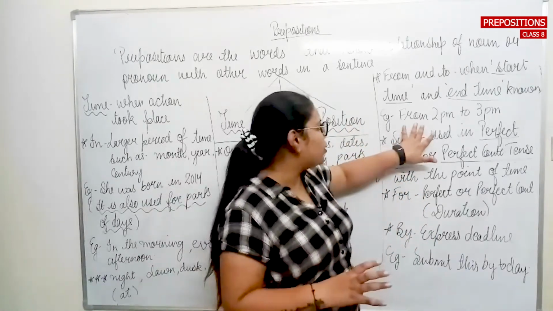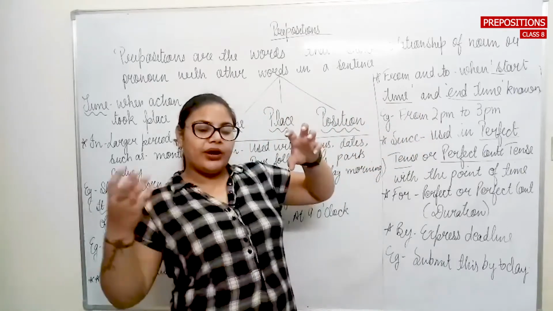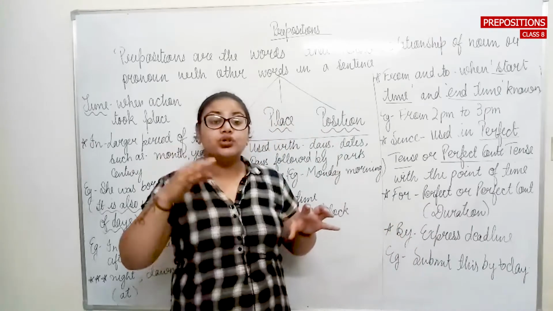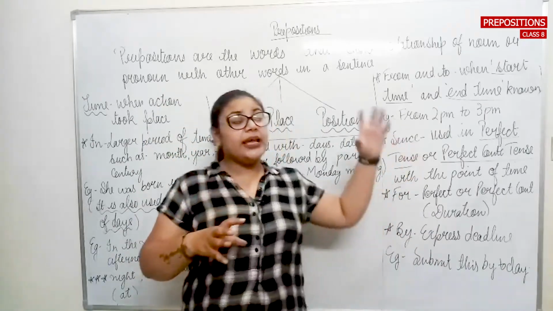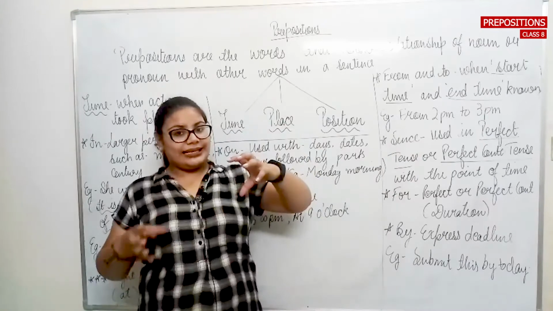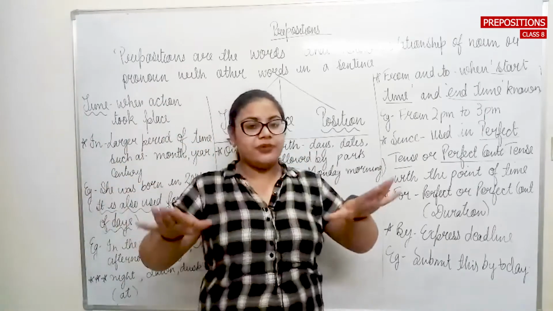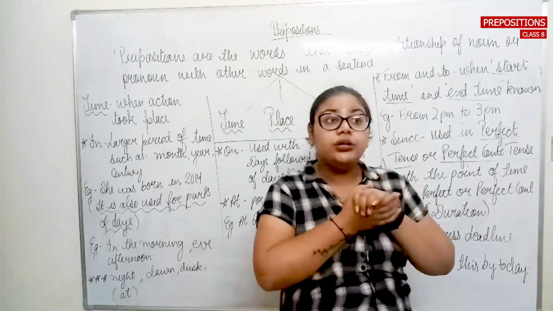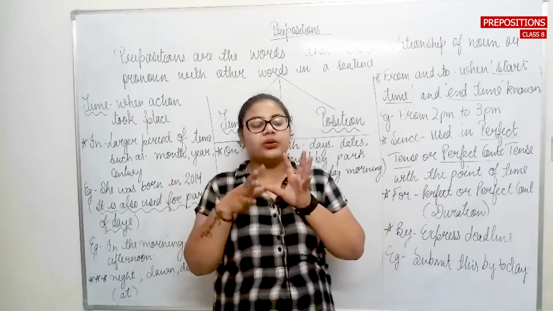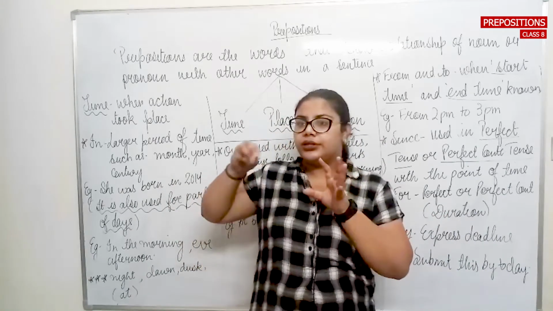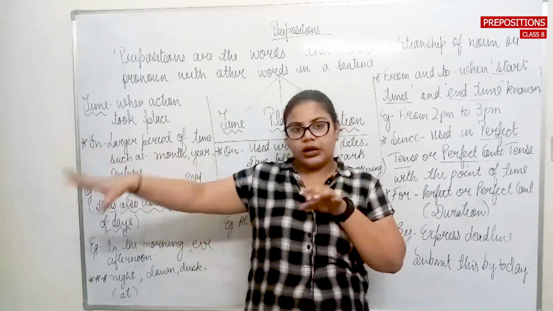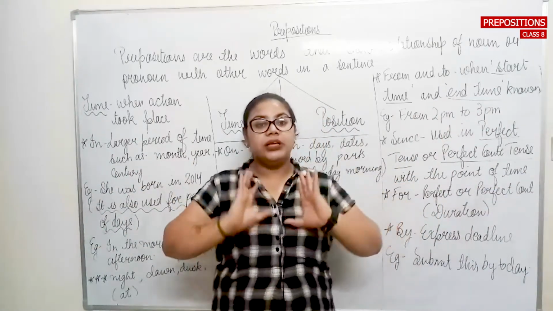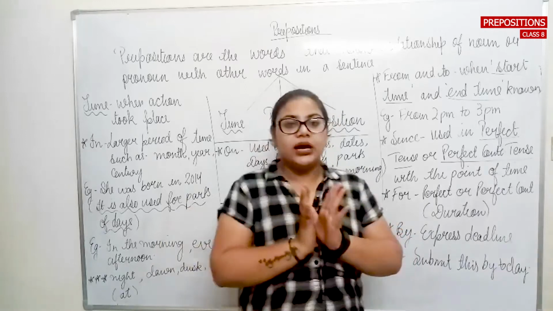How does it work? For example, if I talk about a particular starting point and the ending point, I started working from 2 o'clock to 3 o'clock. So मैंने from 2 o'clock से starting करी and then 3 o'clock तक I have finished my work. So from and to are interlinked with each other. You cannot use them separately. To with अलग चीज and from with अलग चीज. You need to put them together and then it will give you a proper meaning in the sentence.